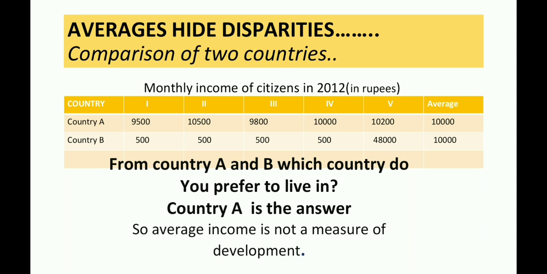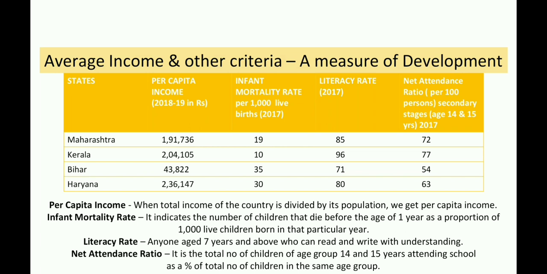Obviously, your answer is country A, because the division between the monthly income of citizens is nearly the same. That is why we can say that averages hide disparities. Now, average income and other criteria are measures of development. Averages are on one hand and other criteria on the other.